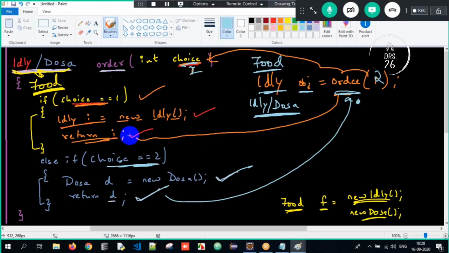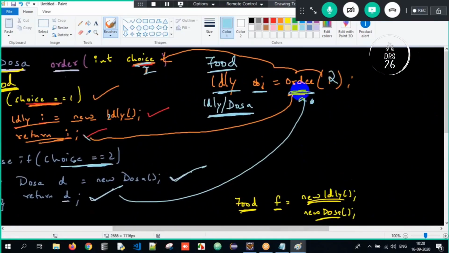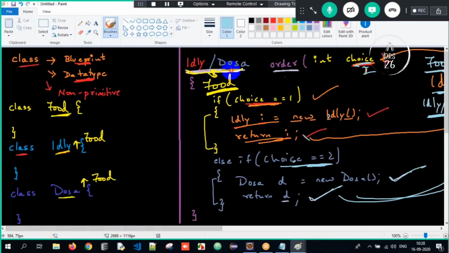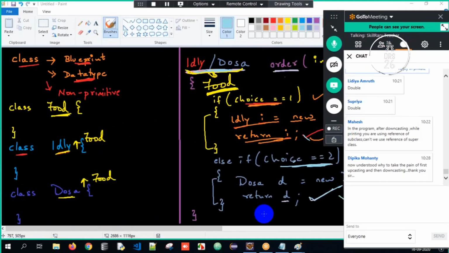So it is returning an idli object. See, if the method is returning an idli object, I can store it into the food reference. If it is returning a dosa object, I can store it into the food reference. This is all about the process. What is the advantage of generalization here? Got it? So now I will show it to you practically once here.